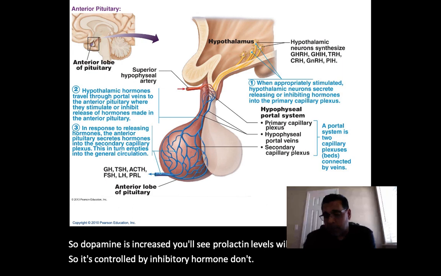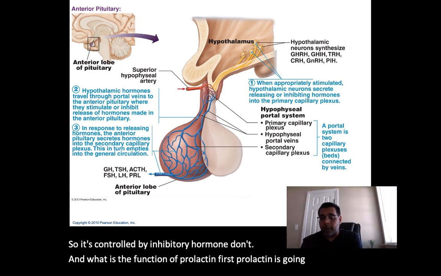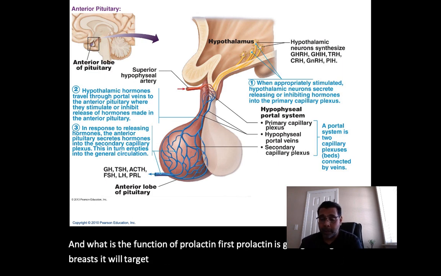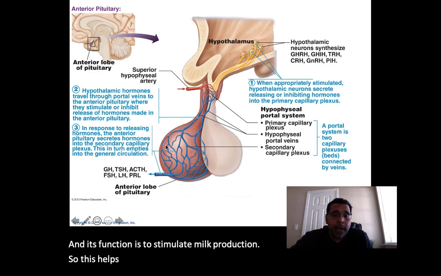And what is the function of prolactin? First, prolactin is going to target the breasts. It will target the secretory tissue of the breast, and its function is to stimulate milk production. So this helps us to then take care of this anterior pituitary.